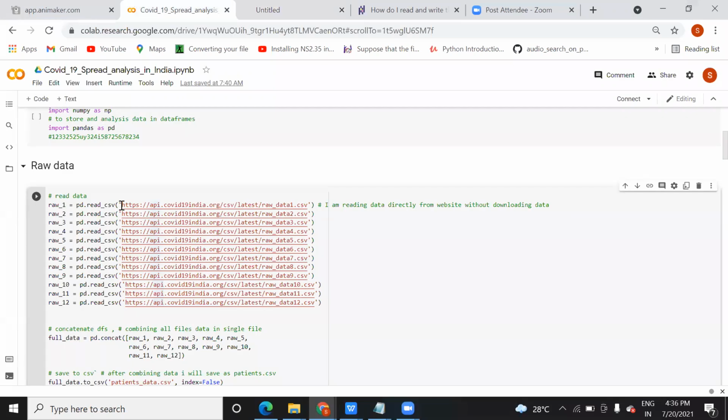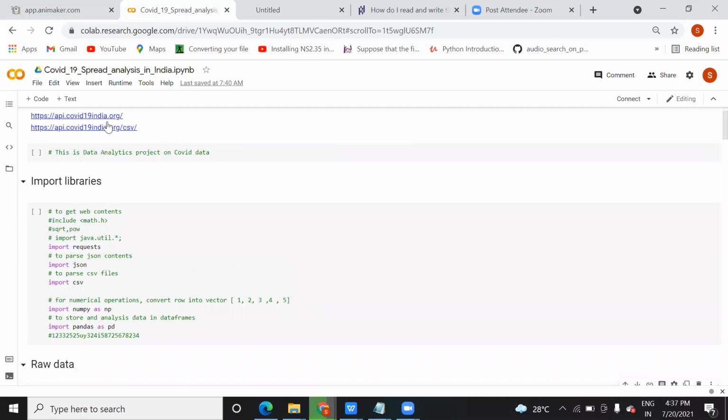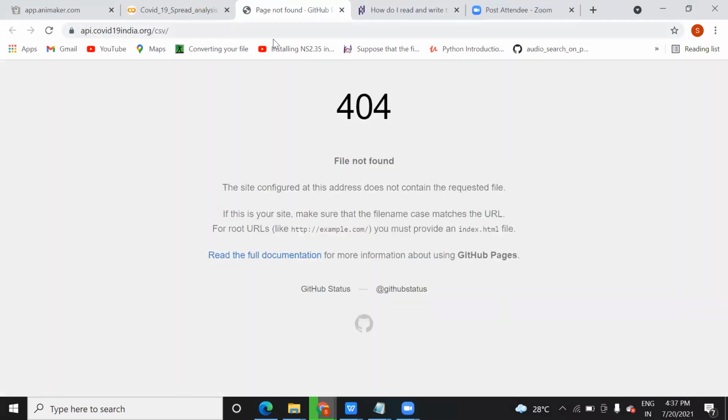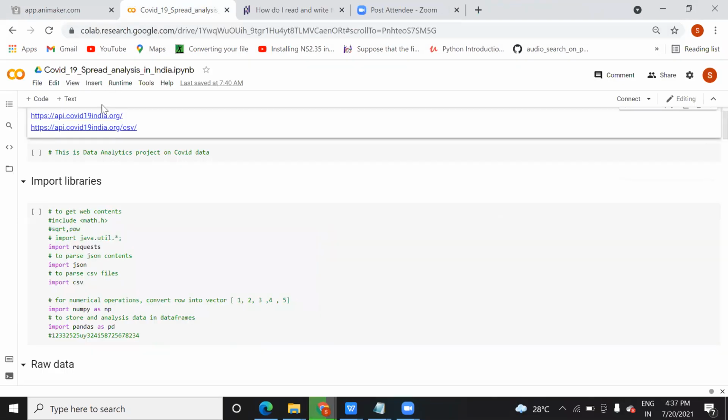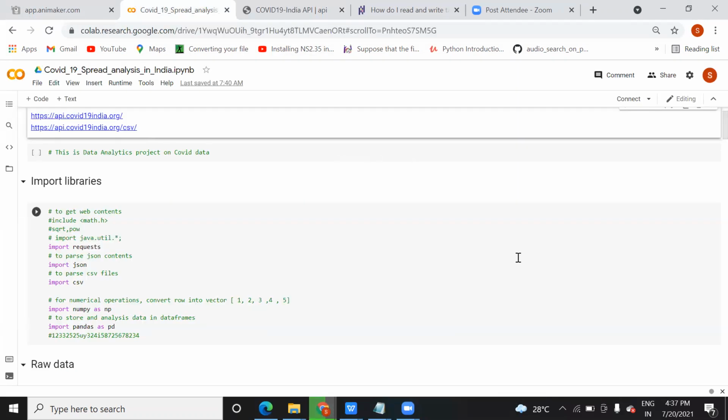Now if you want to see the link, just copy this link, and if you paste it in a tab, you will see the website from where I am downloading the data. Sorry, I think it needs 1 minute. Sorry, from here I downloaded the data. So just see this. Okay, it's not opening.